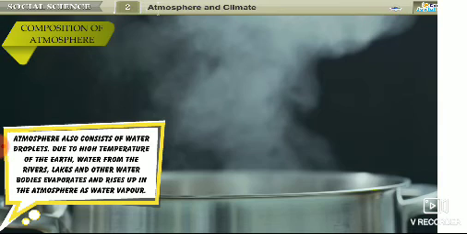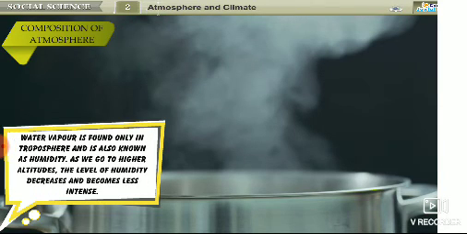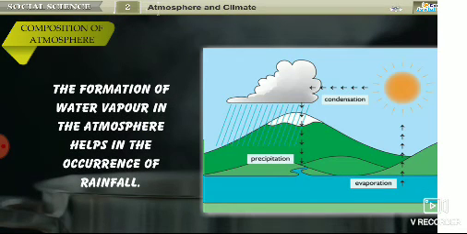Atmosphere also consists of water droplets. Due to high temperature of the Earth, water from the rivers, lakes and other water bodies evaporates and rises up in the atmosphere as water vapor. Water vapor is found only in troposphere and is also known as humidity. As we go to higher altitudes, the level of humidity decreases and becomes less intense. The formation of water vapor in the atmosphere helps in the occurrence of rainfall.